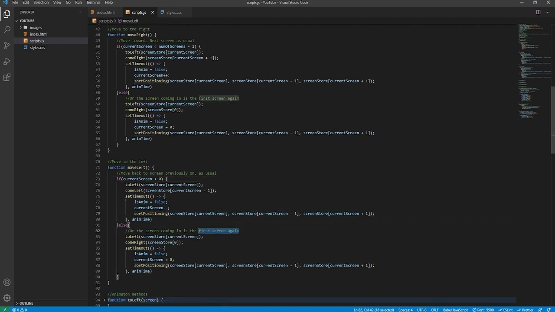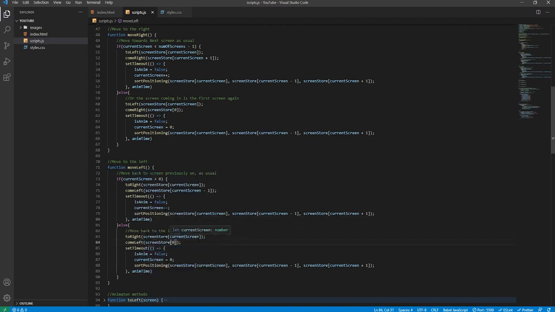Else though, we'll change this comment. We will say move back to the last screen container. We'll change, actually we need to change this. Sorry, that needs to be moved towards the right. Both of these do, and then this will become left. That's the problem with copying code, prone to errors.